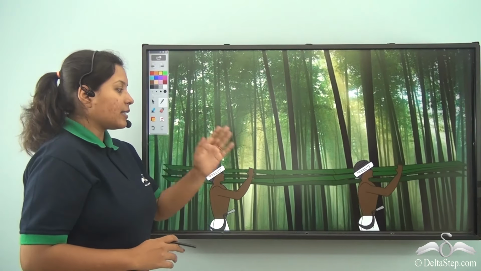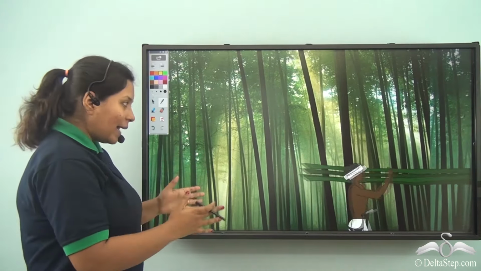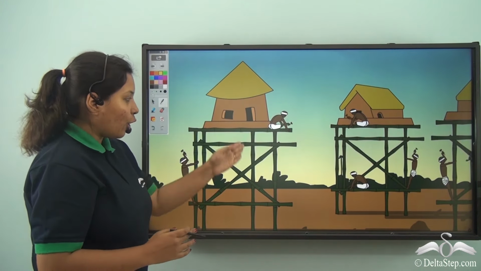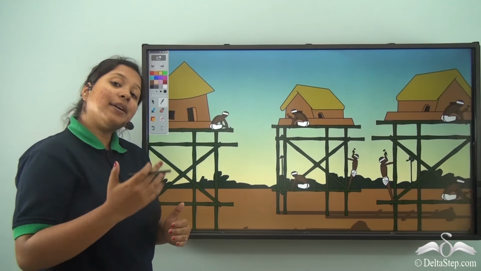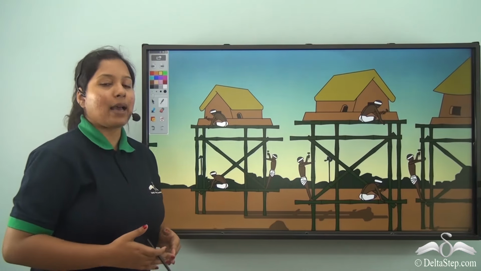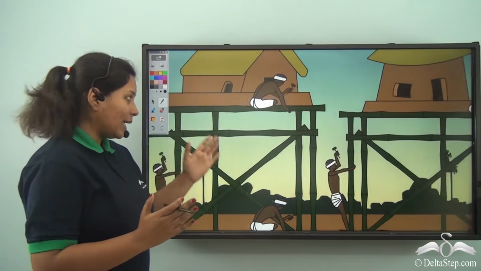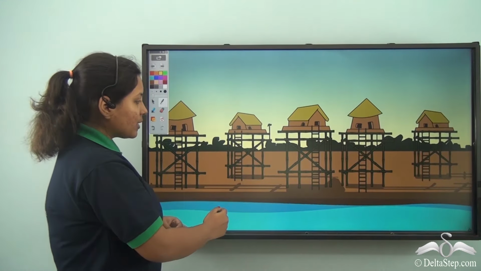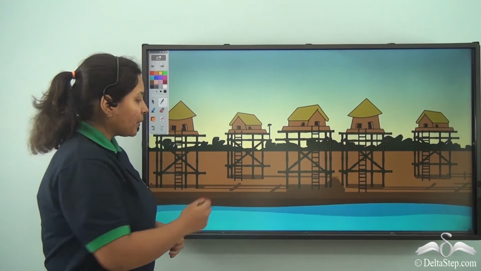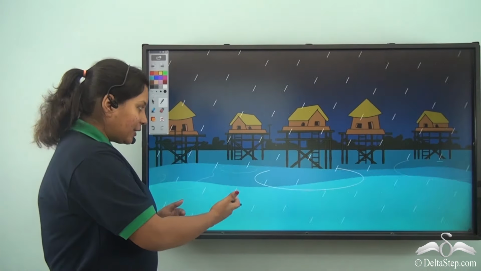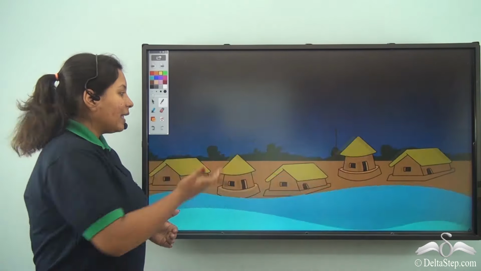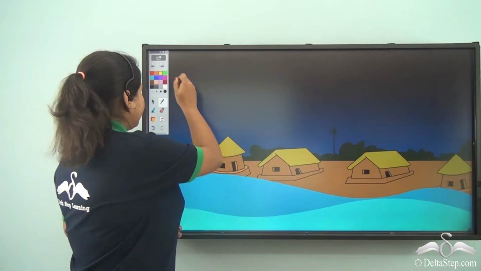So then they started using bamboos and finally they started to build their houses on top of bamboo poles that are around 10 to 15 feet high. Now, why do you think they used this? Because when they used the bamboos and built the stilt houses, even when the water increased, it couldn't enter the houses. So, finally, their houses were safe.